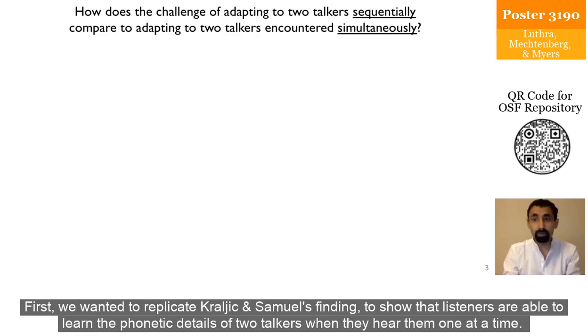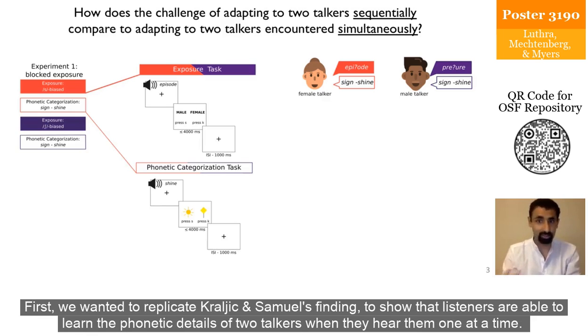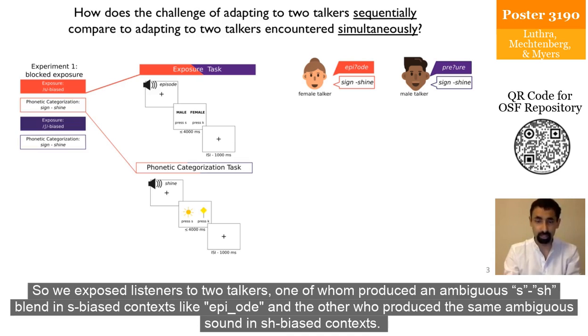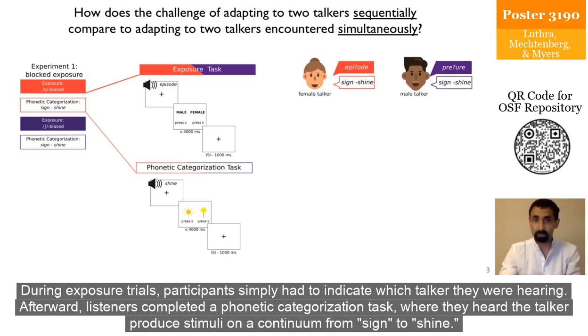First, we wanted to replicate Kralik and Samuel's finding to show that listeners are able to learn the phonetic details of two talkers when they hear them one at a time. So we exposed listeners to two talkers, one of whom produced an ambiguous sh blend in S-biased contexts like episode, and the other who produced the same ambiguous sound in sh-biased contexts. During exposure trials, participants simply had to indicate which talker they were hearing.